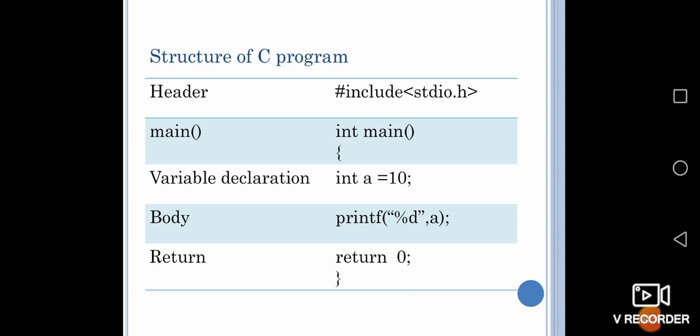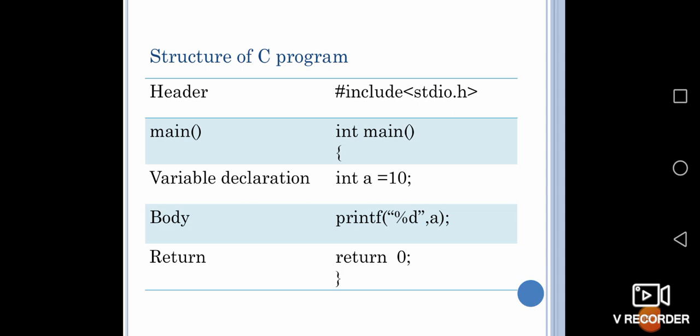Int means the integer value, which has an open bracket. That is the main format. I'm giving you a simple program here. It can be moved on to the complex one. Then the variable declaration has to be given at the beginning of the main function, that is int a equal to 10. That means the integer value of a is 10.